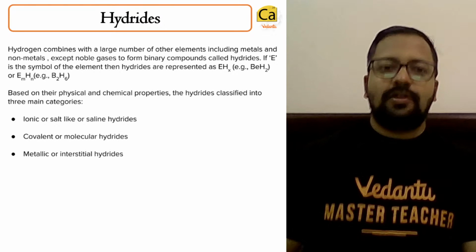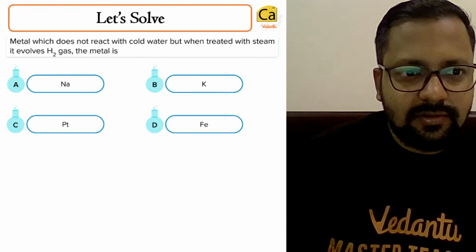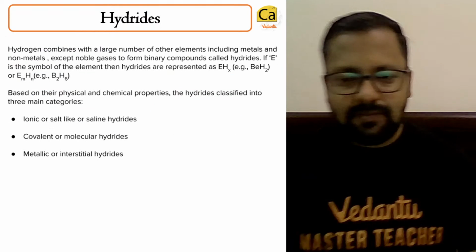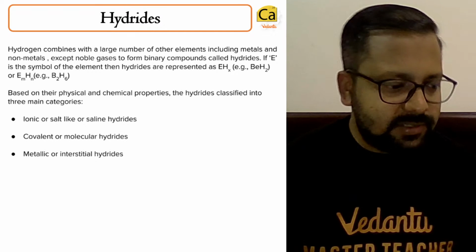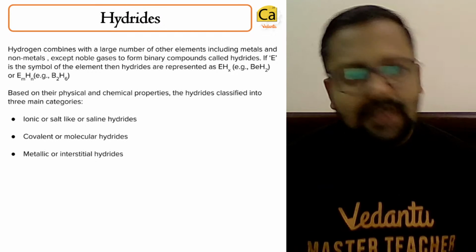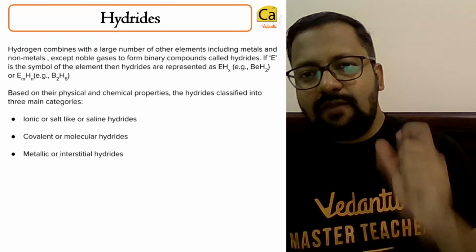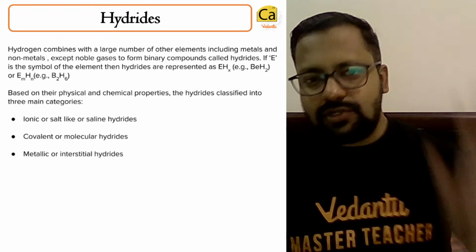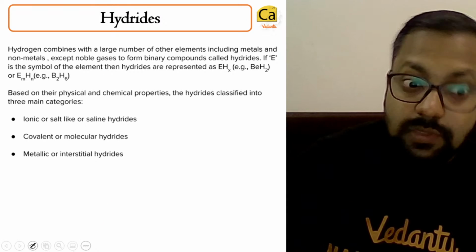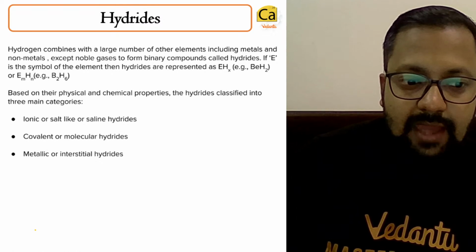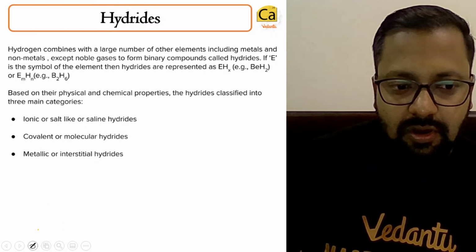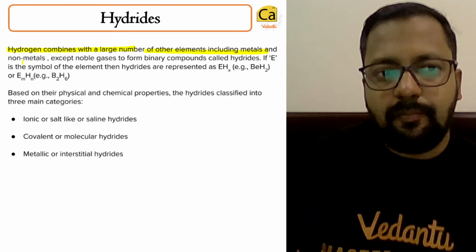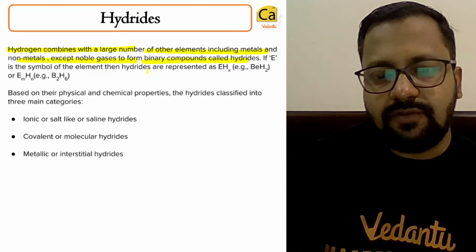So let's talk about hydrides. What are hydrides? Hydrides are substances in which only the element and hydrogen are present together. Hydrogen combines with a large number of metals and non-metals, resulting in the formation of hydrides.